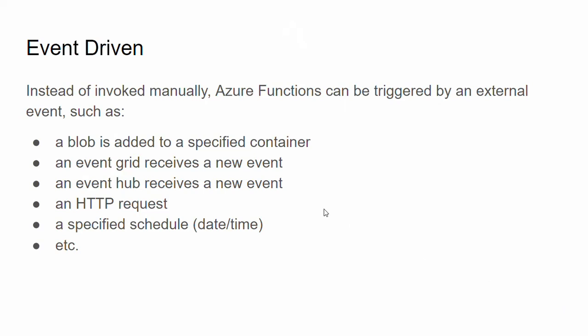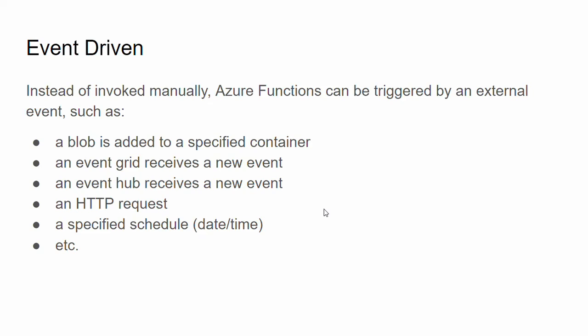So what is event-driven? When you run an application, usually you need to manually launch it. If you want to run Word or Excel, you need to launch that on your laptop. When you try to get your email, you need to launch a browser and query that.